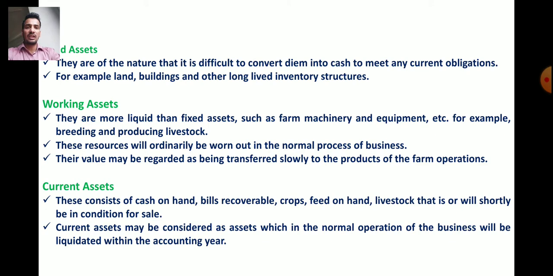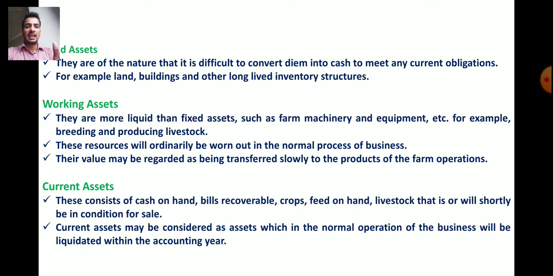So these resources will ordinarily be worn out in the normal process of business. So their value may be regarded as being transferred slowly to the products of the farm operation. So this is about the working asset. Next is about the current assets.